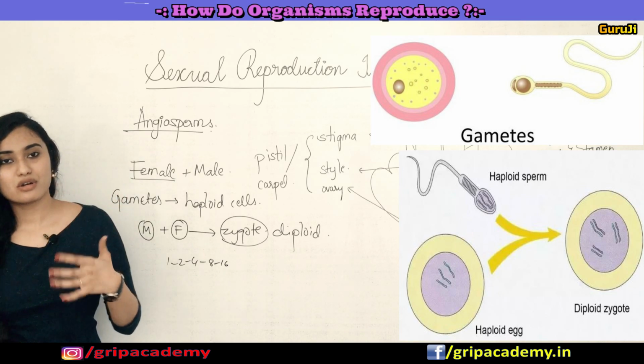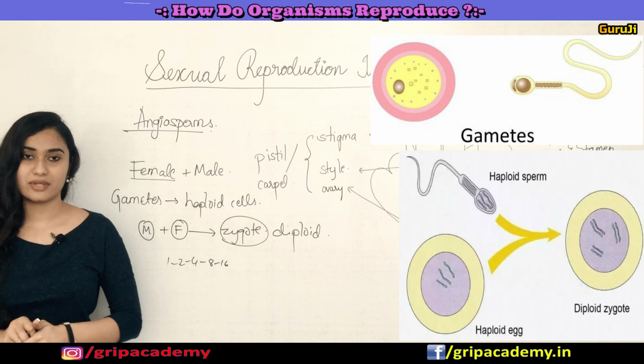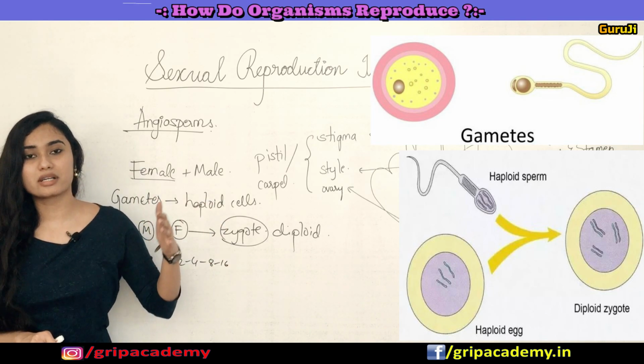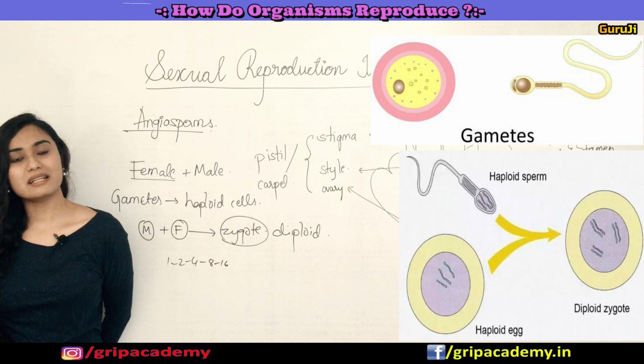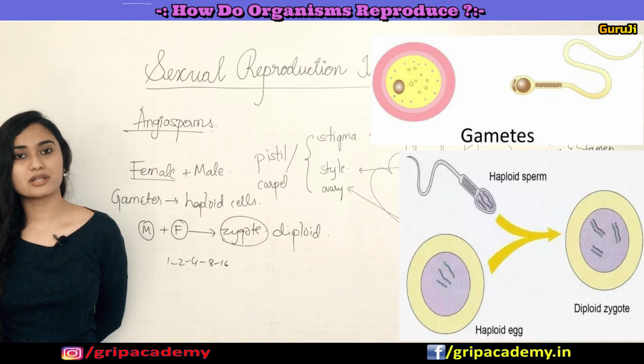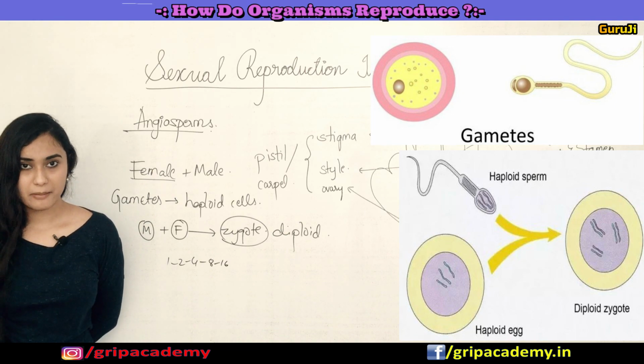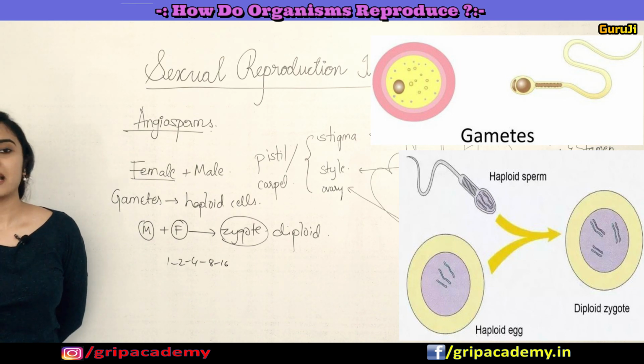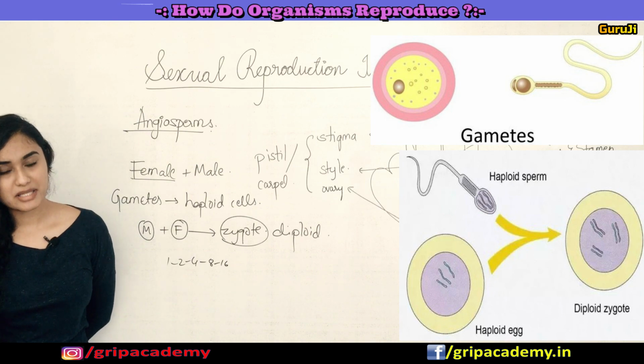In humans or animals, males have testes and females have ovaries as reproductive organs to produce gametes. Ovaries produce the female gamete and testes produce male gametes.